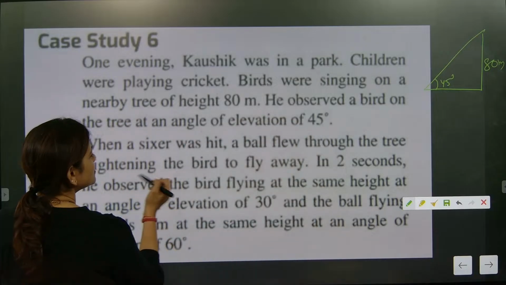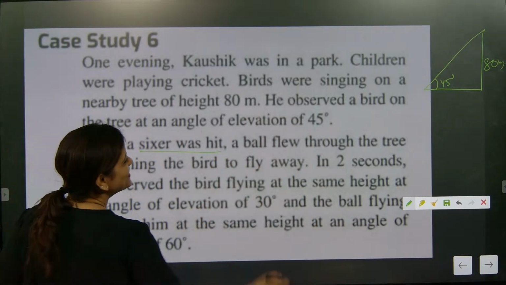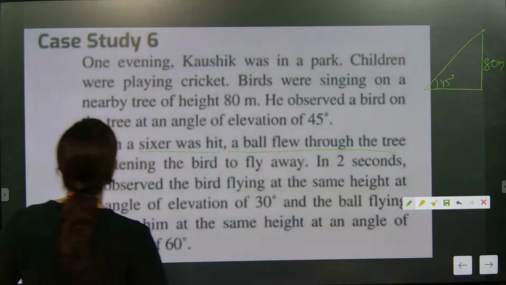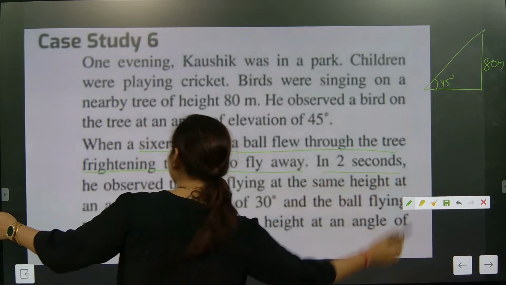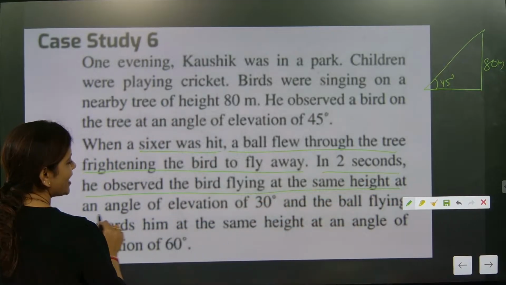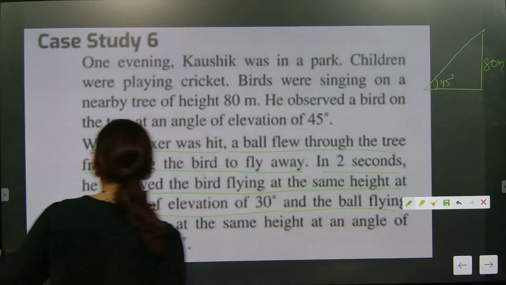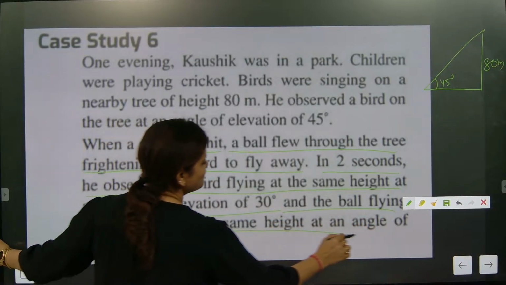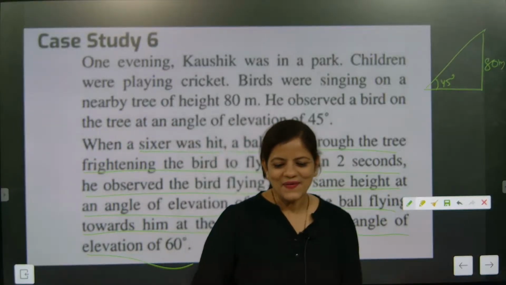When a sixer was hit, the ball flew through the tree, frightening the bird to fly away. In 2 seconds, he observed the bird flying at the same height at an angle of elevation of 30 degree and the ball flying towards him at the same height at an angle of elevation of 60 degree.